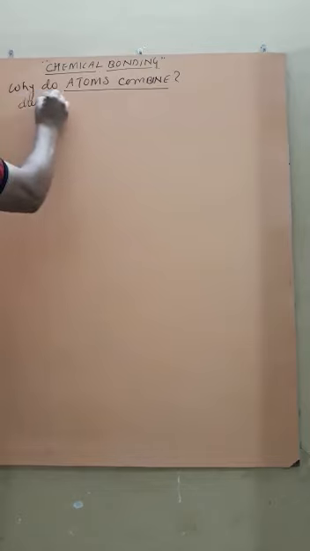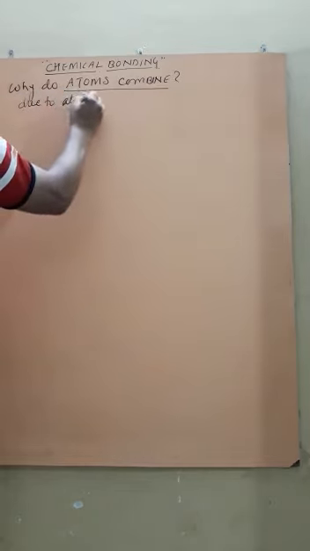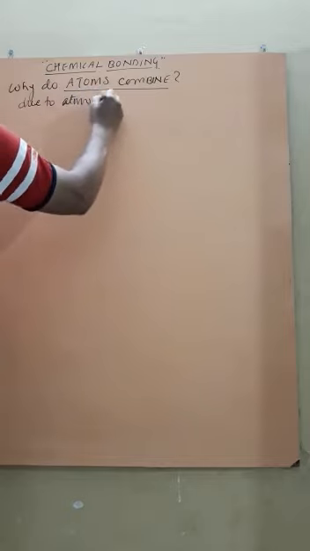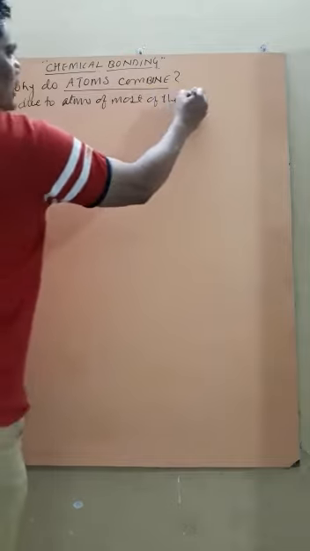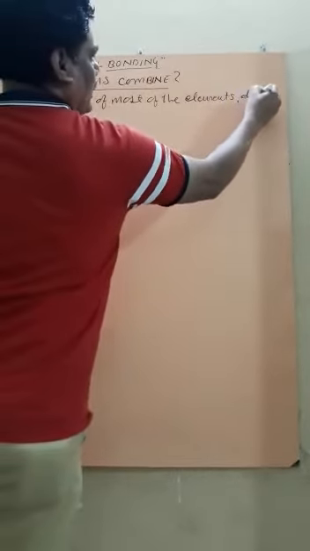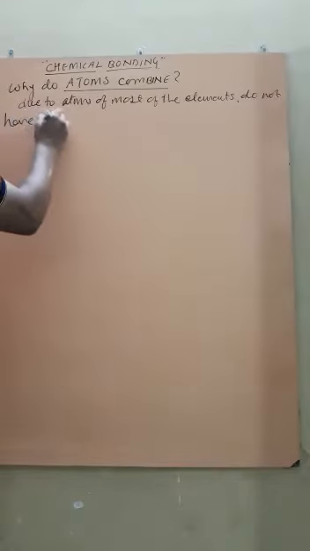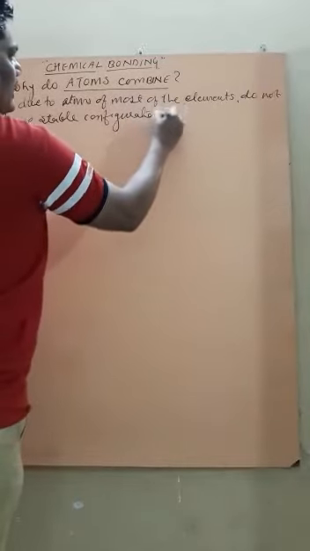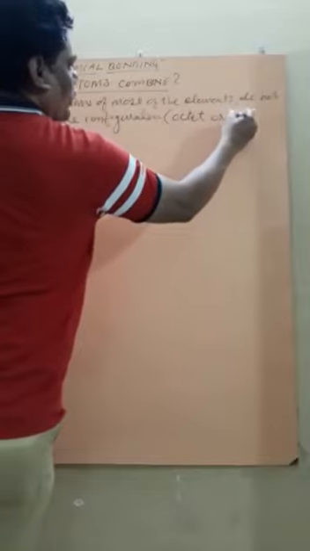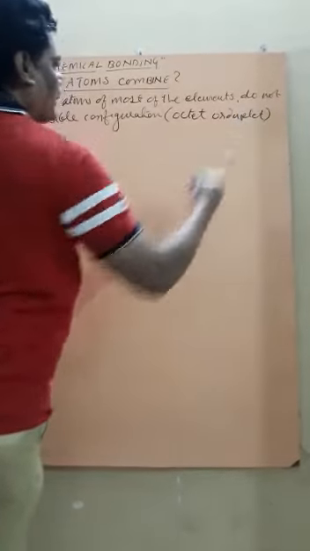Due to atoms of most of the elements do not have stable configuration. That is, an octet, or we call it a duplet in the case of hydrogen.